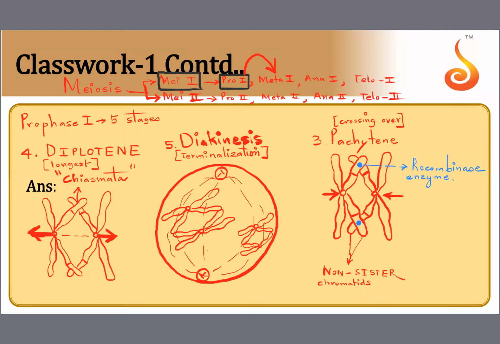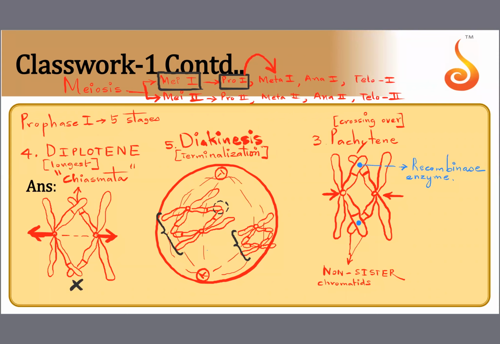Chiasmata have disappeared. So show these lines which are the points of crossing over, the points where crossing over happened. So this is one homologous pair, one tetrad, and this is the second homologous pair or the second tetrad. You cannot see the points of crossing over anymore because only the ends of the chromosomes are touching. You cannot see these X-shaped structures. Chiasmata have disappeared.